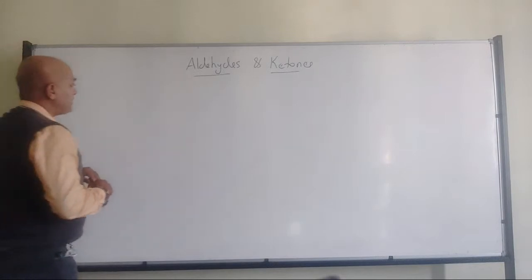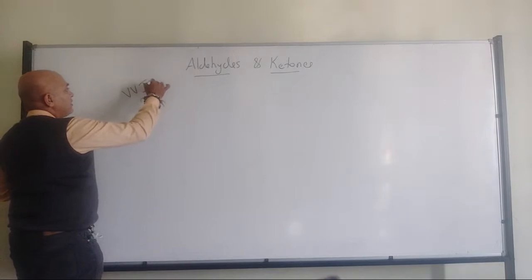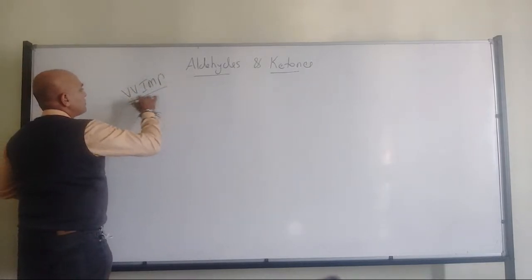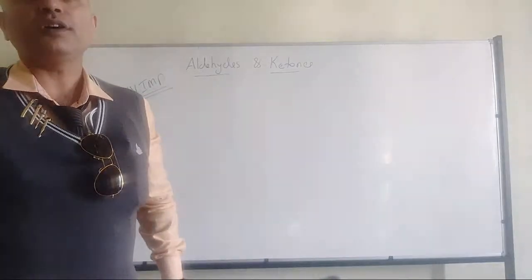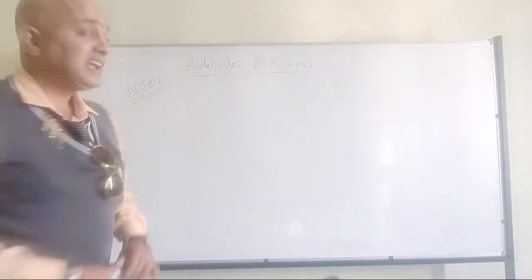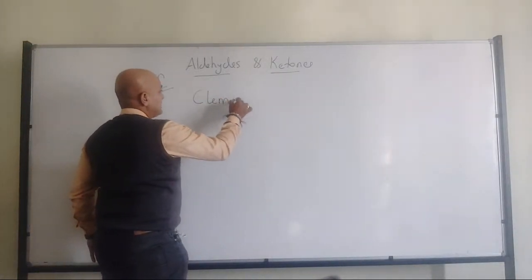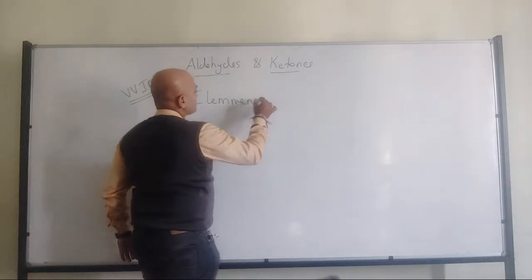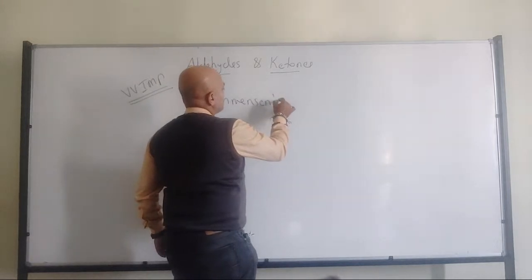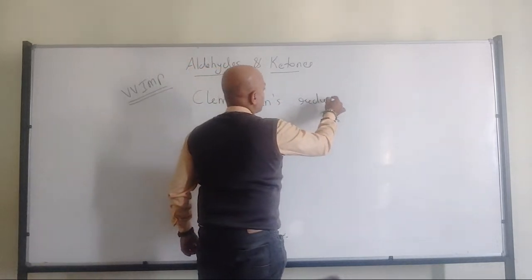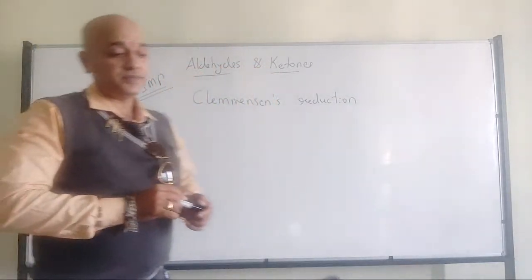Okay, so try to remember these reagents. Whatever I will be discussing now will be considered very important from the examination point of view. One is Clemmensen's reduction.